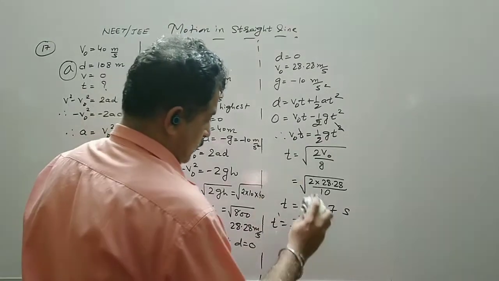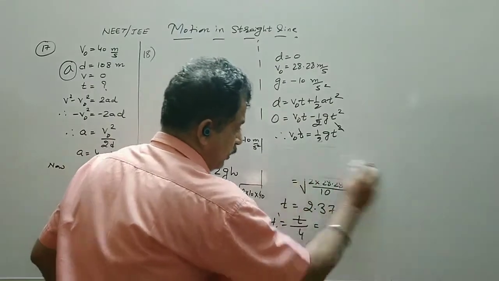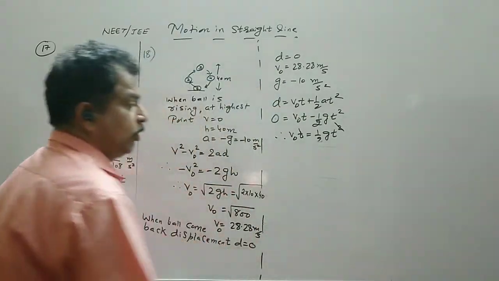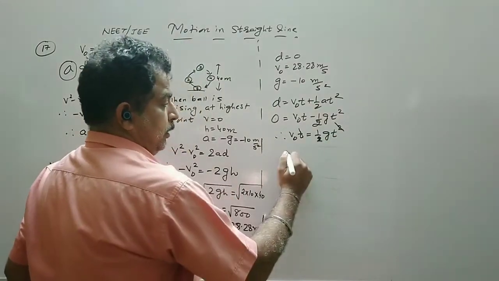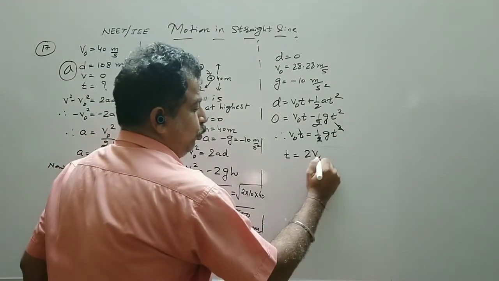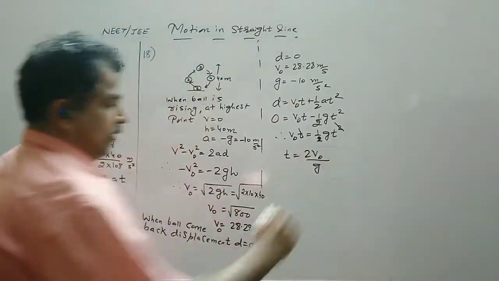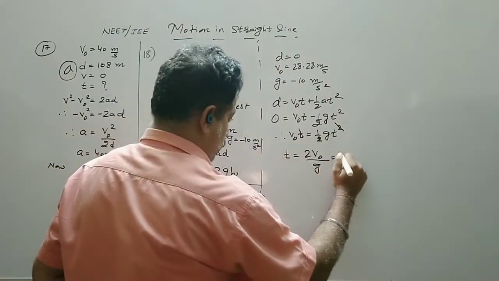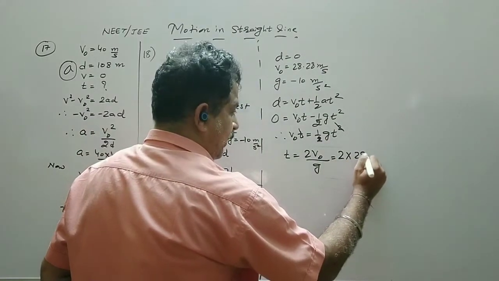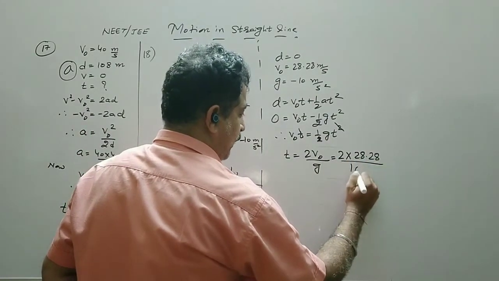Okay, sorry, the formula is written wrong. T is cancelled, there is no under root. So you will get T is equal to 2 V naught by g. Sorry, it should not be an under root. One t is cancelled, so this is equal to 2 into 28.28 divided by 10.